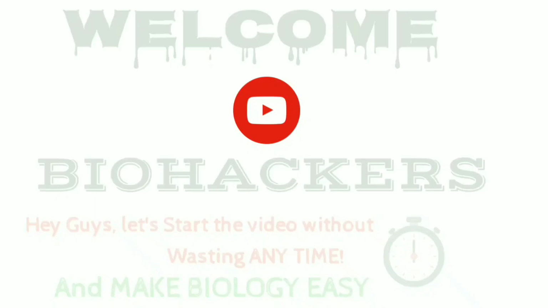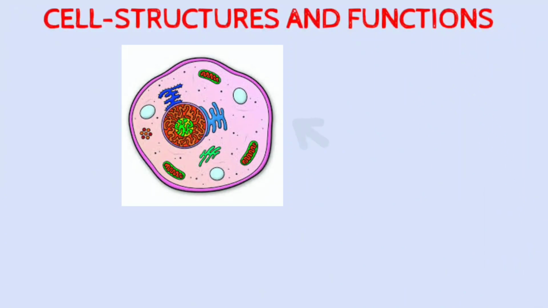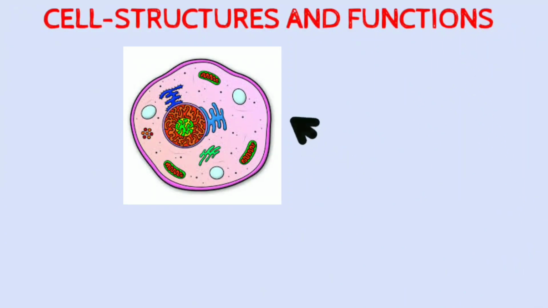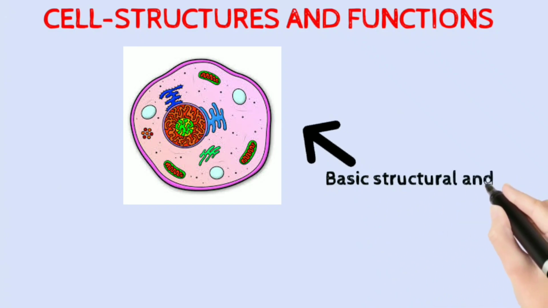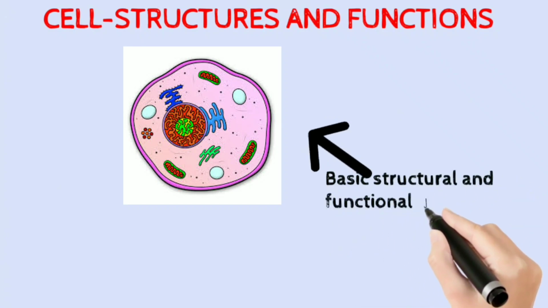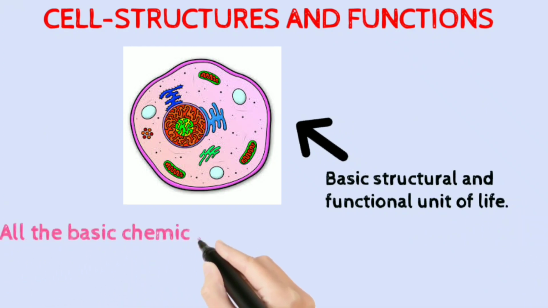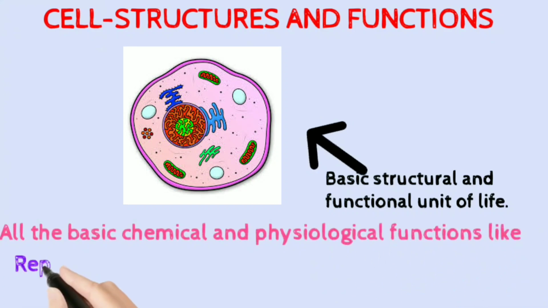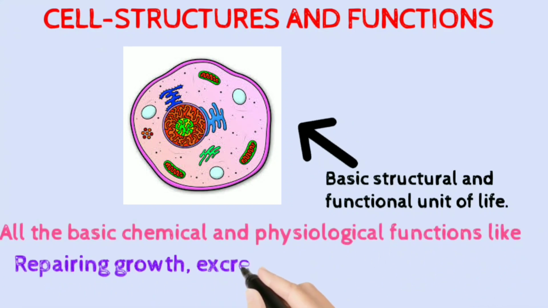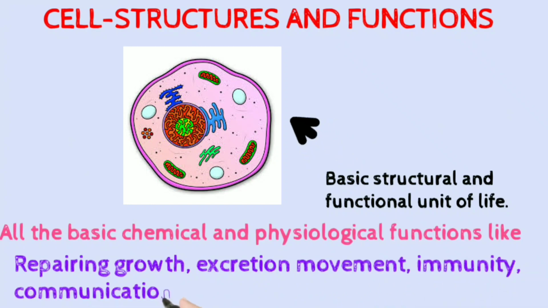Today we will be studying about cell structure and function. First of all, what is a cell? A cell is the basic structural and functional unit of life. In short, all organisms are made up of cells. Not only this, all the basic chemical and physiological functions like repairing, growth, excretion, movement, immunity, communication, and digestion are happening inside the cells.